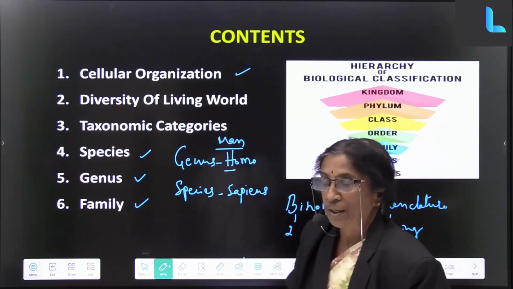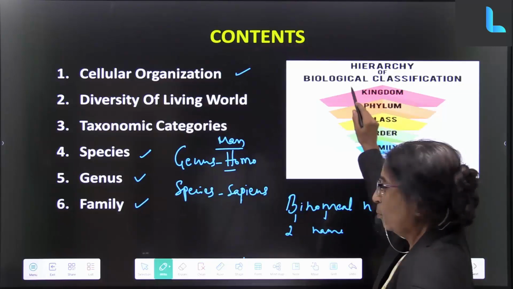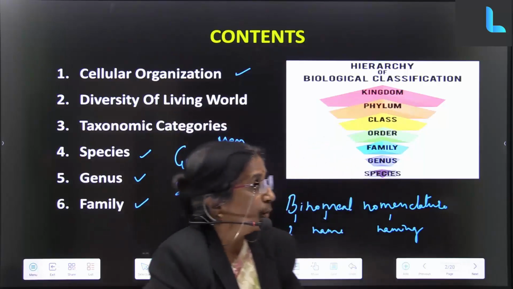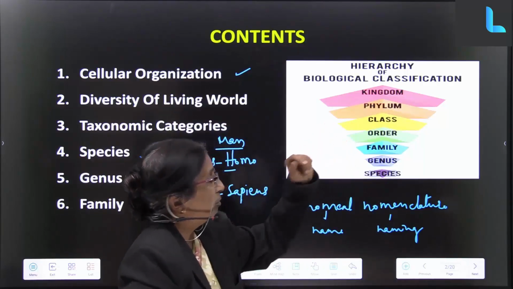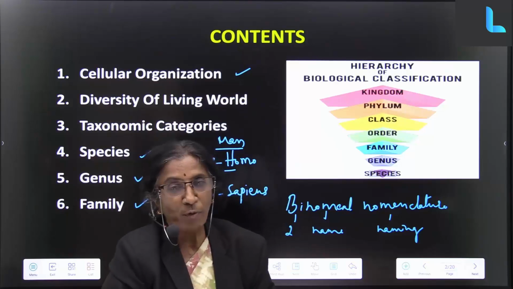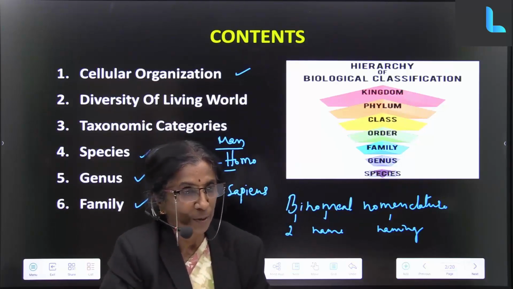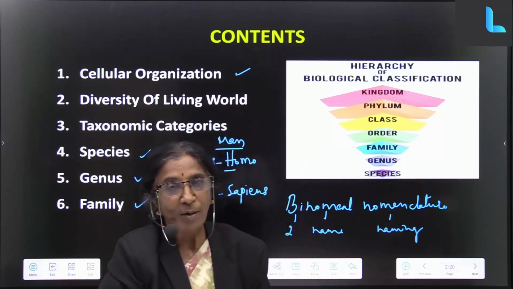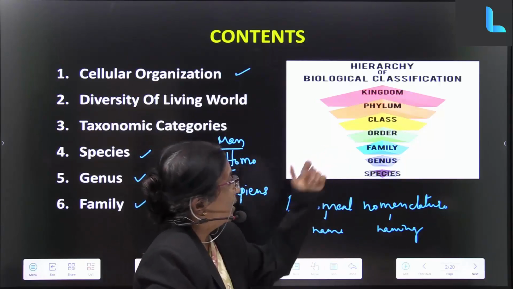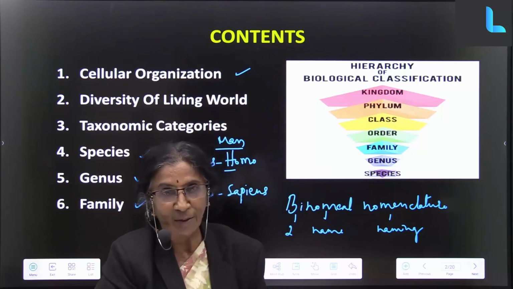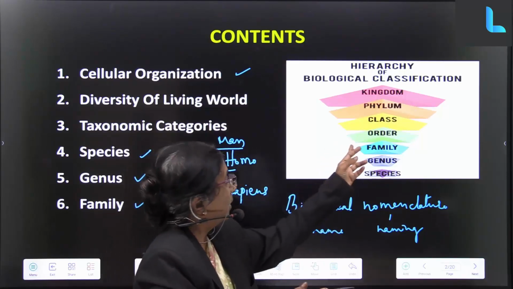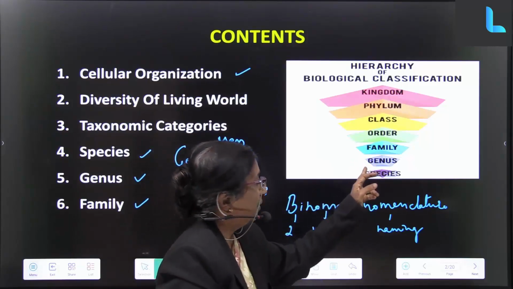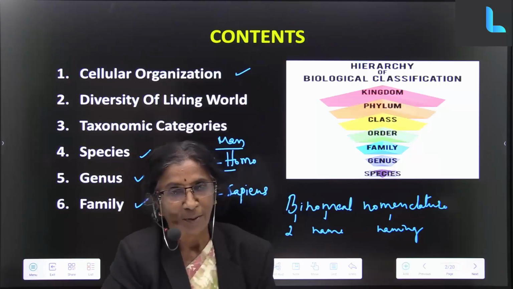Now taxonomical categories, we have the hierarchy which you are supposed to remember. Either you can give the names, you can keep some kind of a mnemonic: K is for maybe your favorite cricketer, Kohli, and then P, it can be place, C, cricketer, Kohli plays cricket on flat ground.